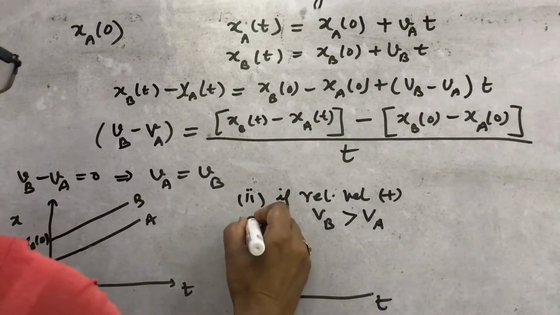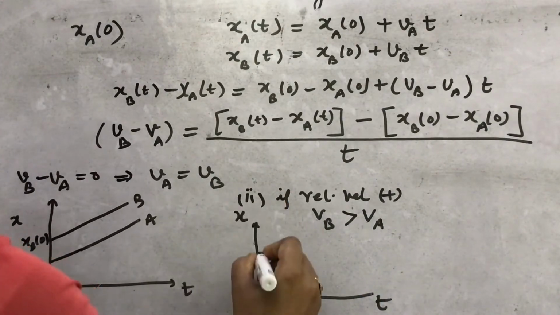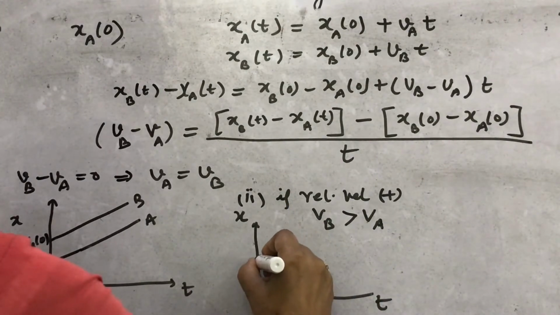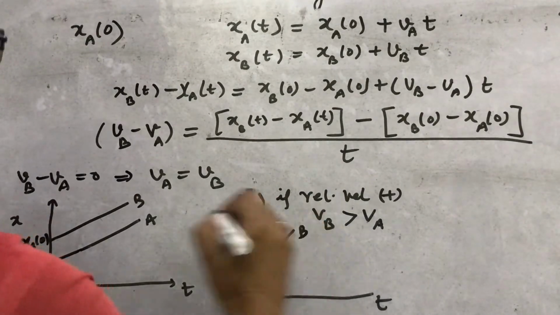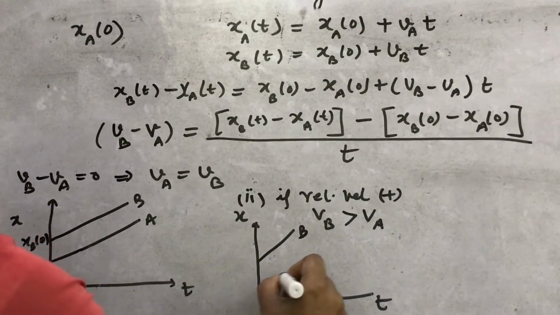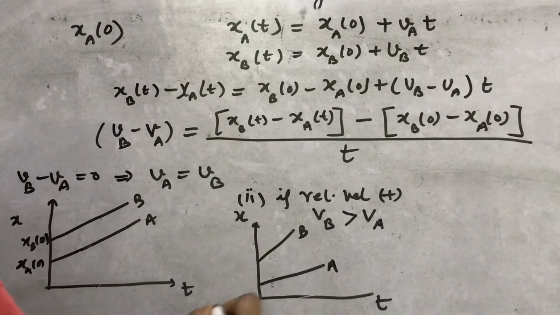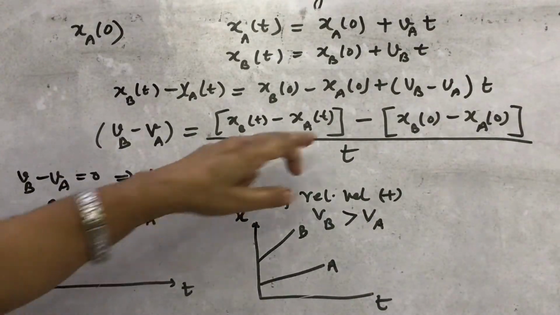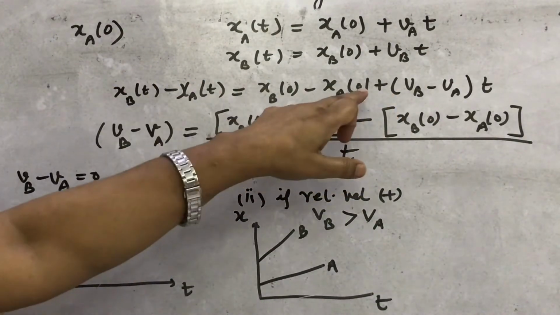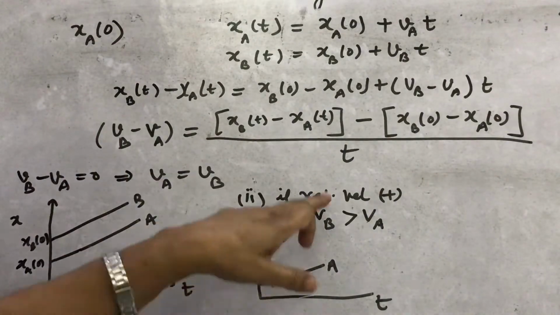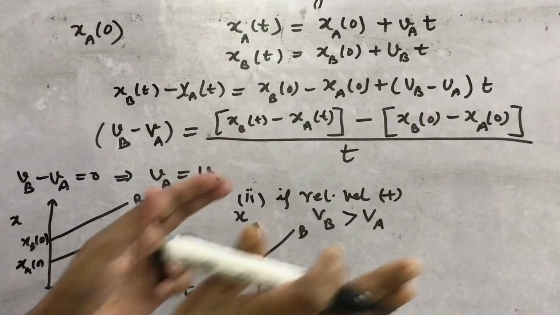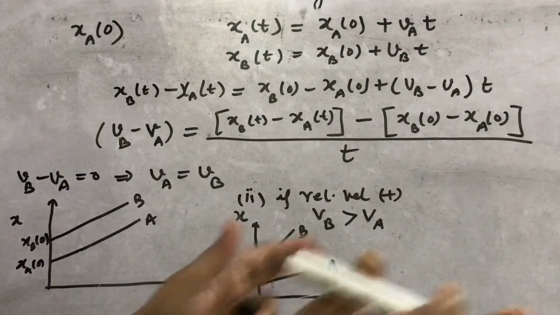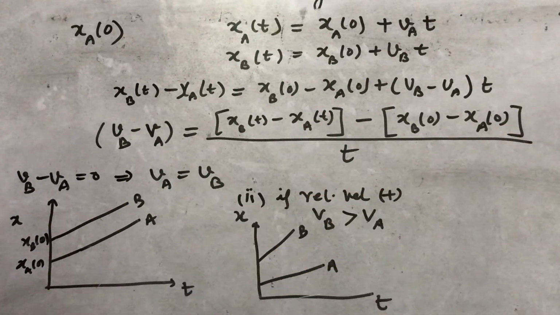This is t, this is x, then since vb is greater, this is for object b and this is for object a. What will you observe here? That the gap between the two objects is increasing, and from this equation it is quite clear that the distance and displacement between them will go on increasing.